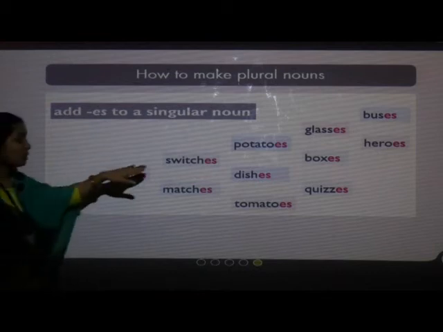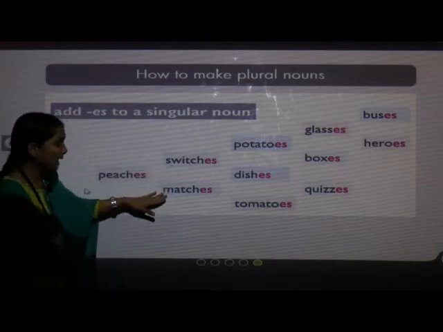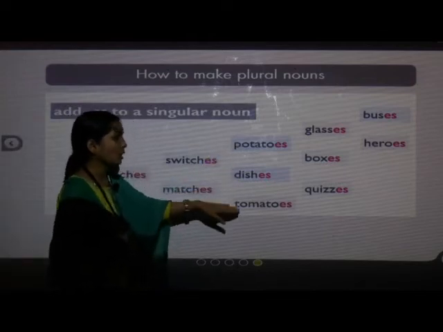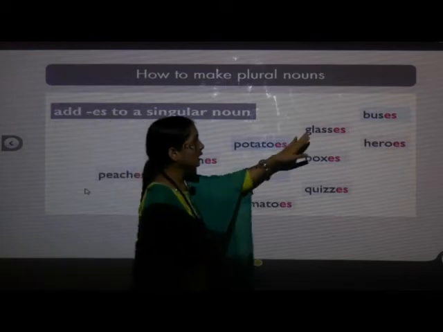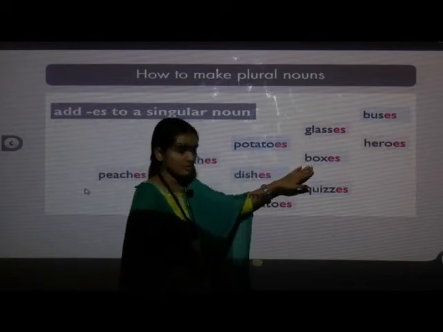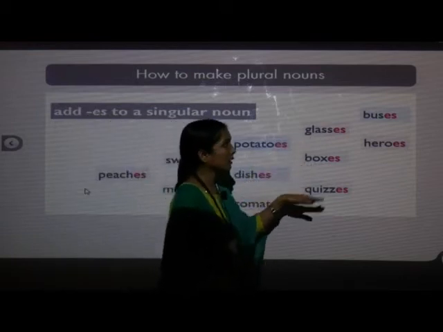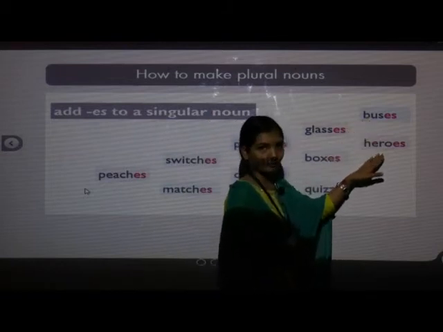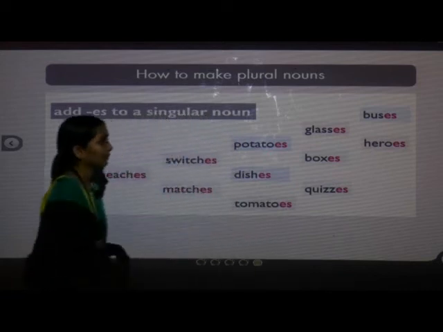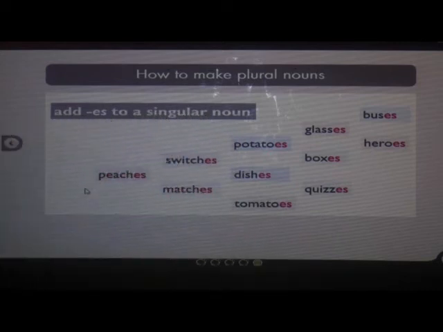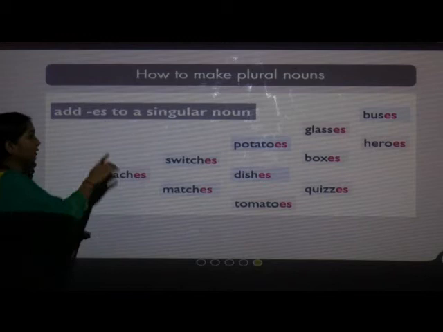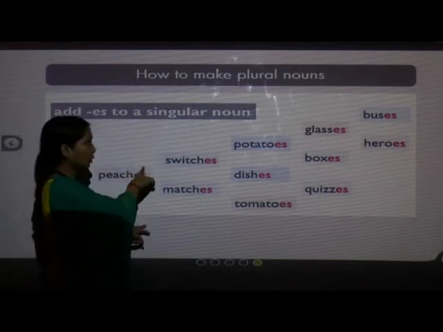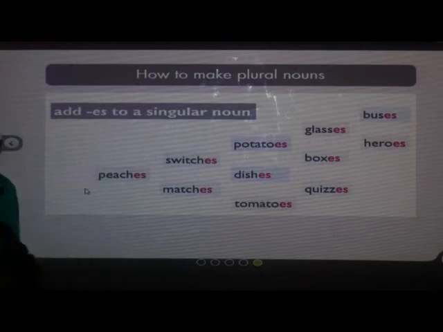Peaches, switches, matches, potatoes, dishes, tomatoes, glasses, boxes, quizzes, buses and heroes. Okay. In this way we have seen how to make a singular noun plural by adding es.